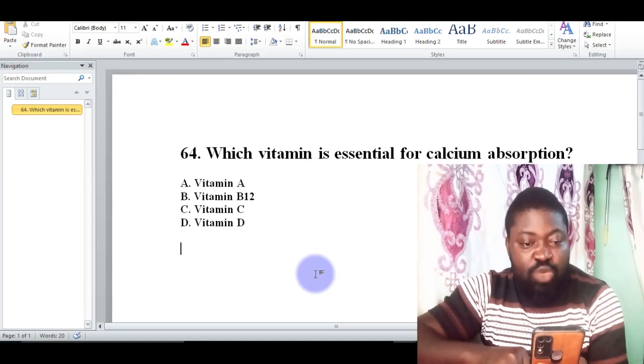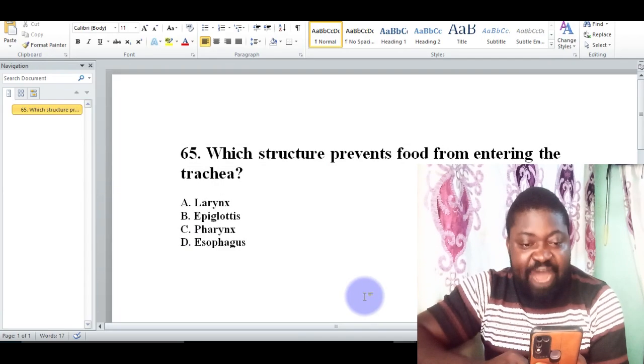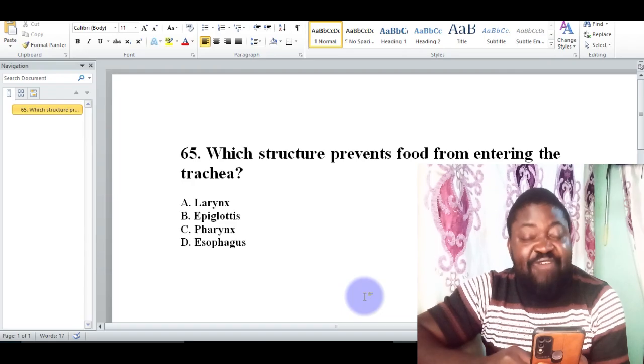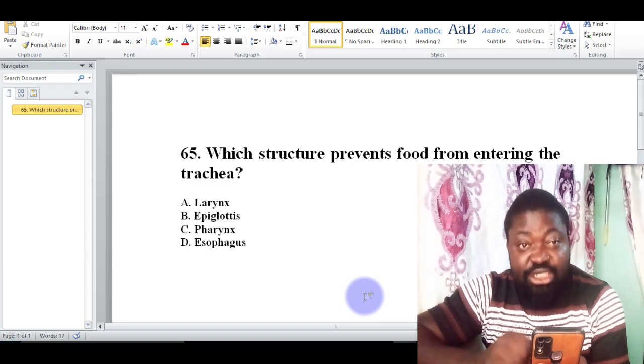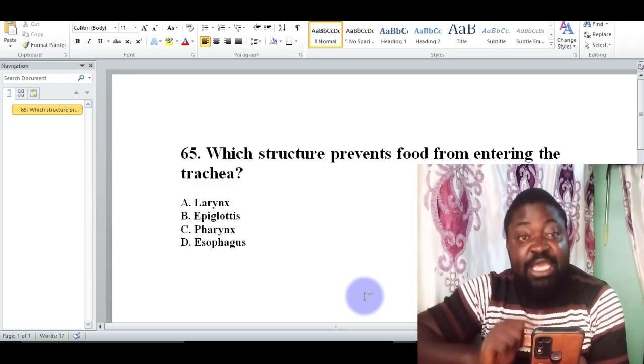Now, let's look at the next question. Question 65: which structure prevents food from entering the trachea? We have A, the larynx. B, epiglottis. C, pharynx. D, esophagus. In fact, the correct option here is the epiglottis.